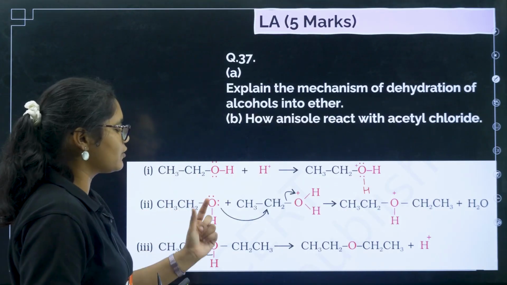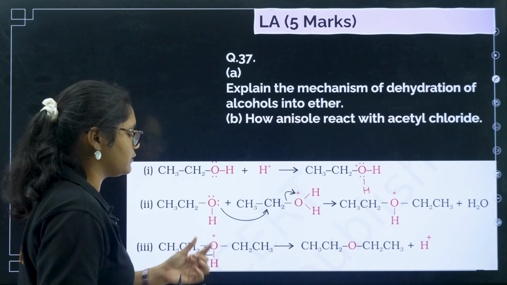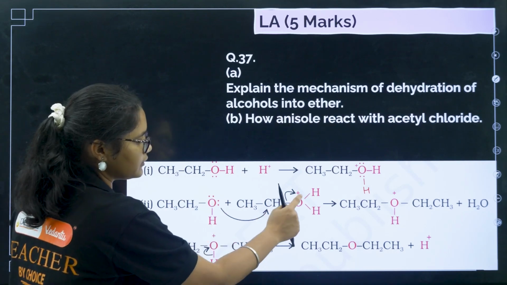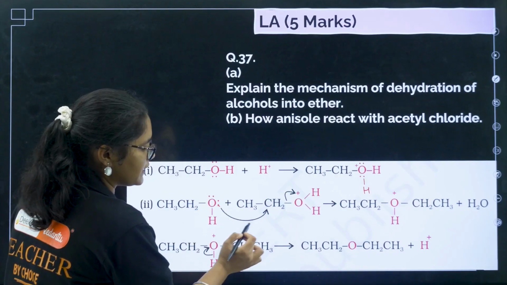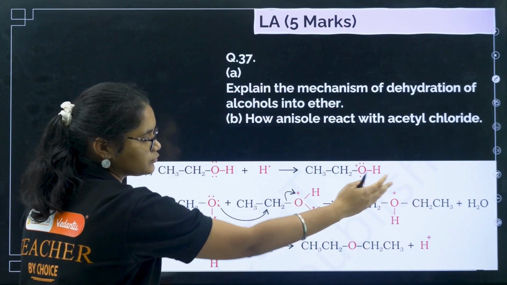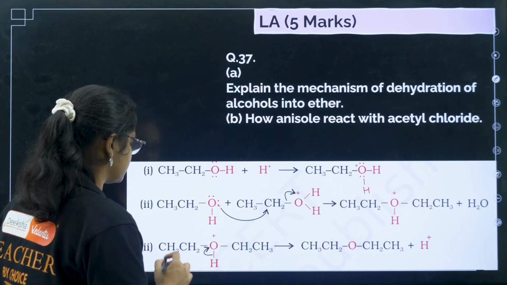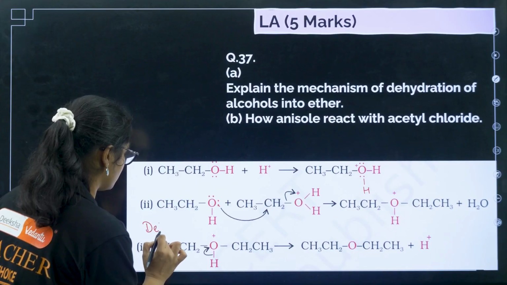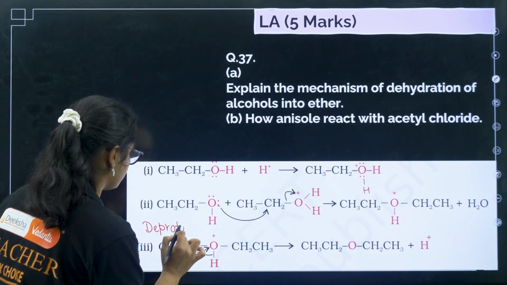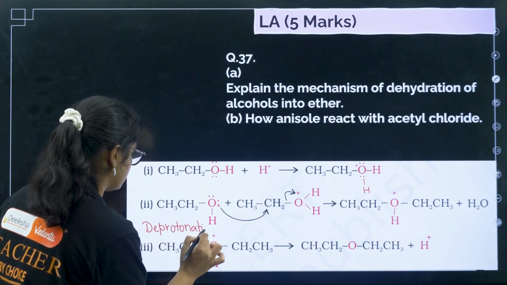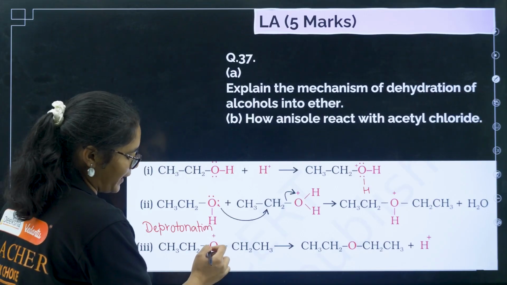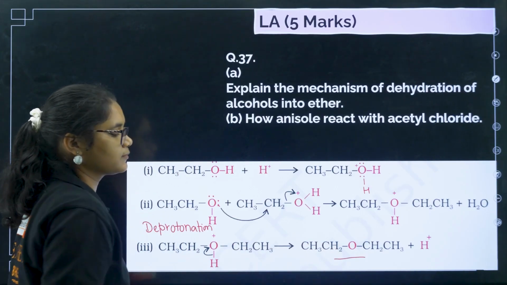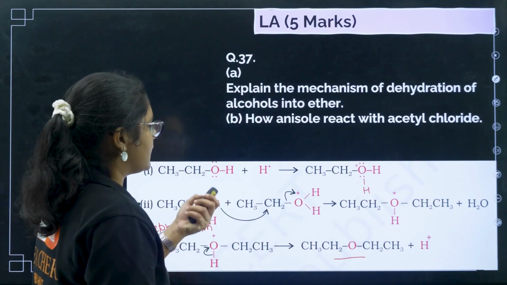There is attack of the nucleophile, or attack of another alcohol. So you have two alcohol molecules. Now this is O plus H2. This oxygen attacks this carbon and this O plus H2 goes out. Then step 3 is deprotonation. From this O plus H, this H plus goes out and we get this one. Okay, clear?